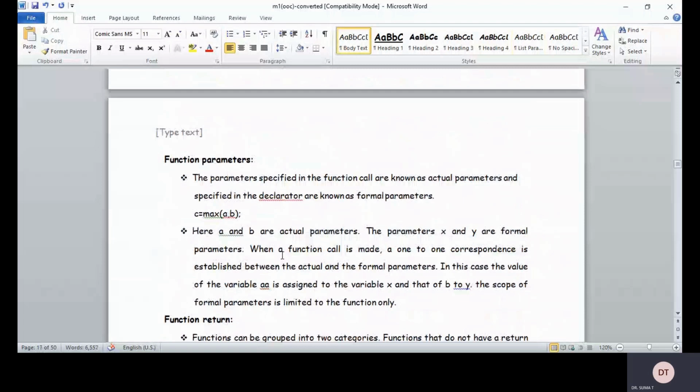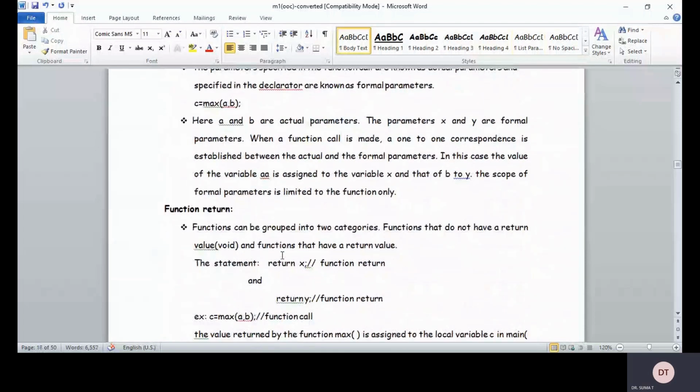When a function call is made, a one-to-one correspondence is established between the actual and the formal parameters. In this case, the value of the variable a is assigned to the variable x and b is assigned to the y. The scope of formal parameters is limited to the function only, right?